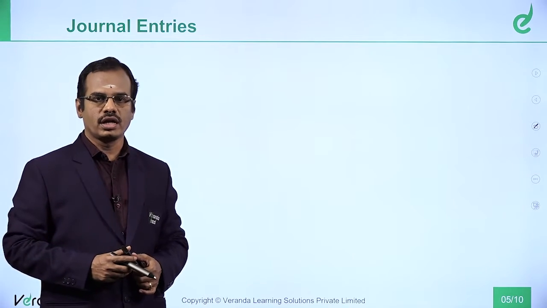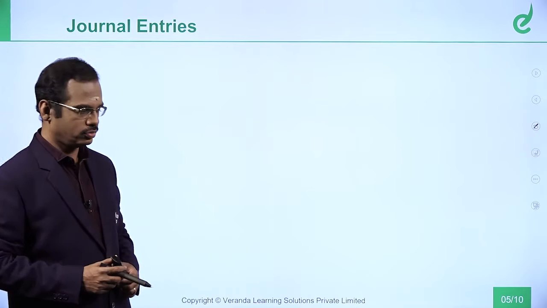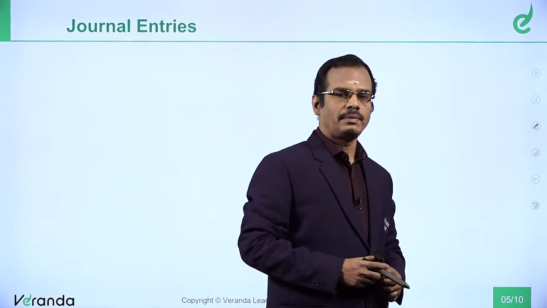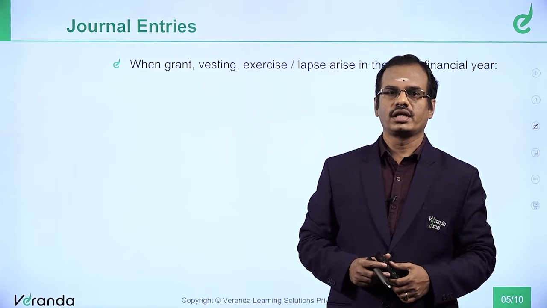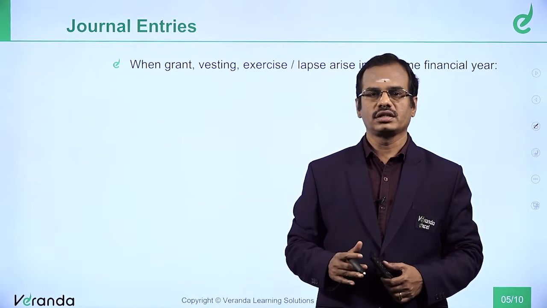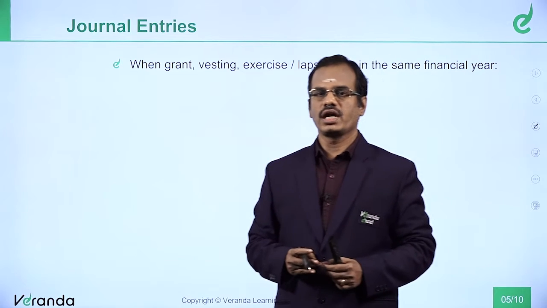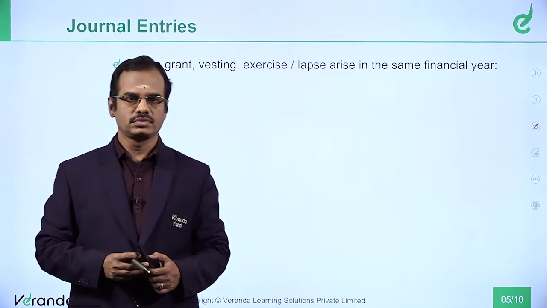And journal entries, of course, are the very base of whatever we are going to do in the problems to come. First, when grant, vesting, exercise and lapse arise in the same financial year, how to account? Let's see that.